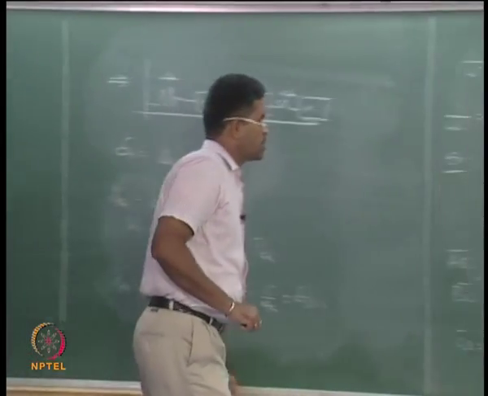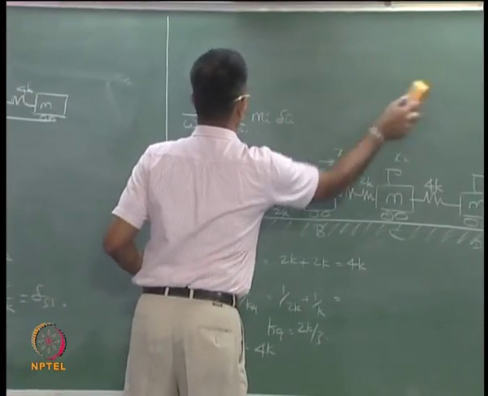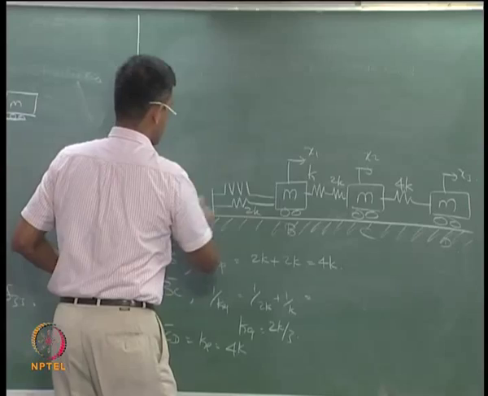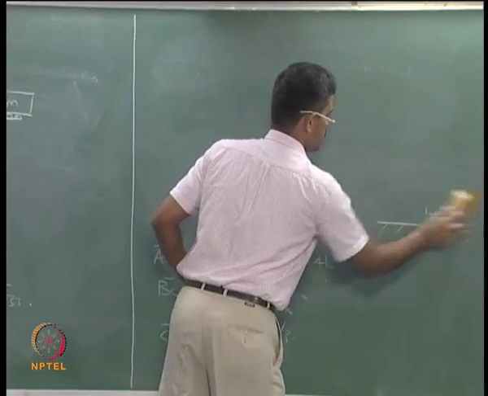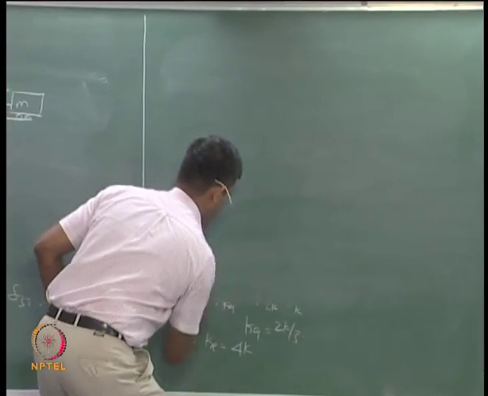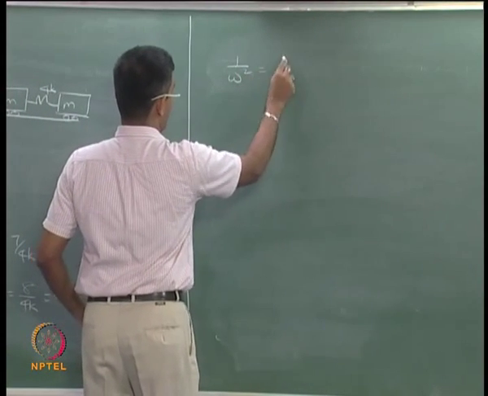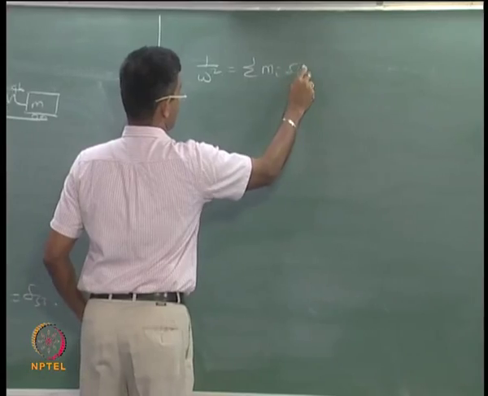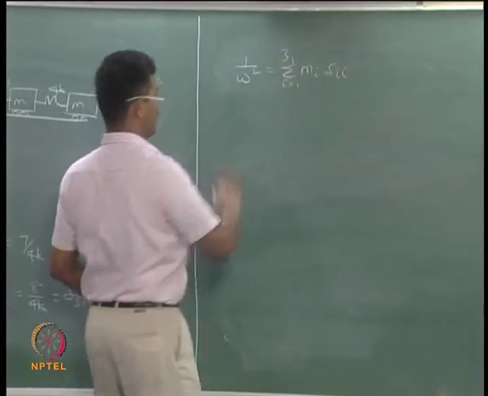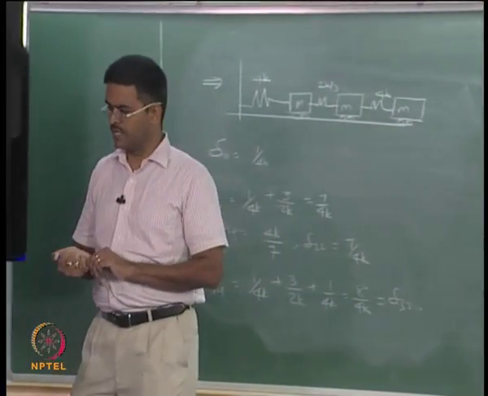So 1 by omega square is the sum of m i delta ii, where i varies from 1 to 3, as there are 3 degrees of freedom here.